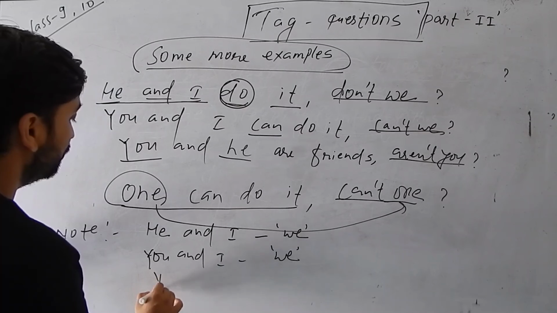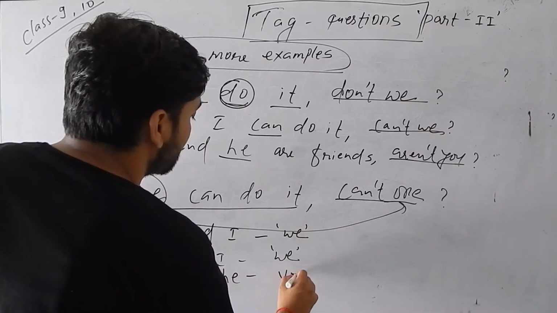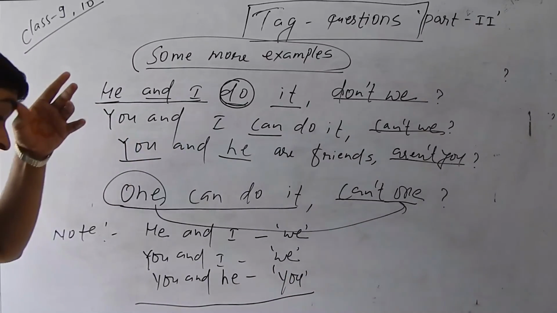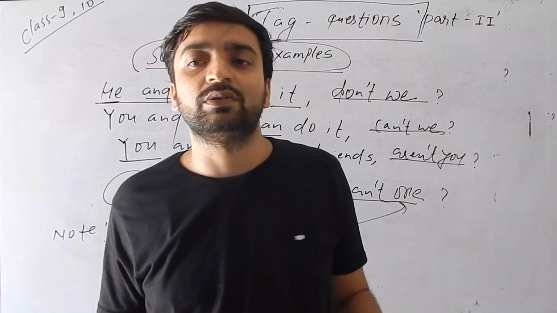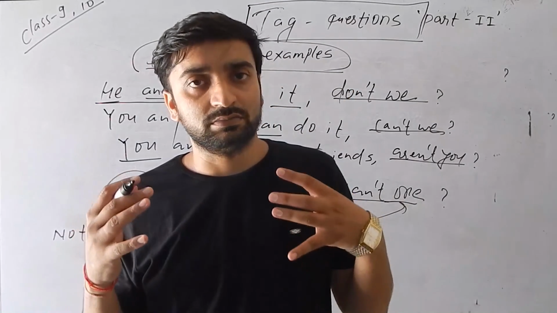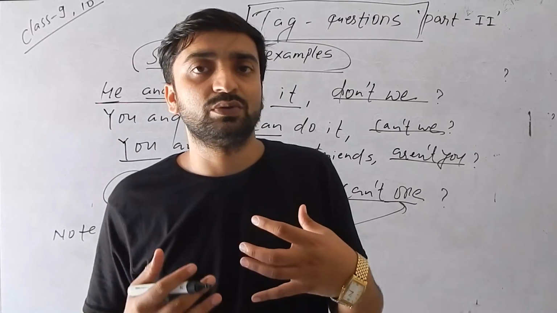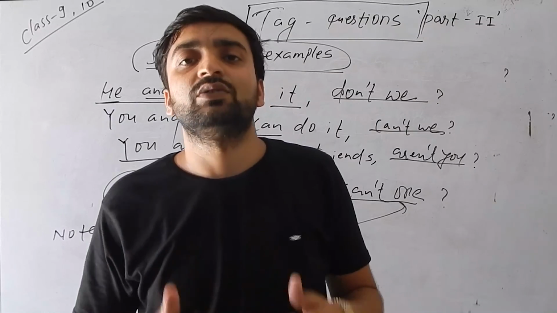Similarly, you and he, then the subject you is used. Okay, so I hope now we understand everything about tag questions, and the main thing is you need to practice. So try to do the exercises from your book. Thank you very much.